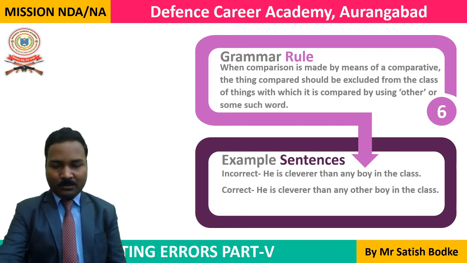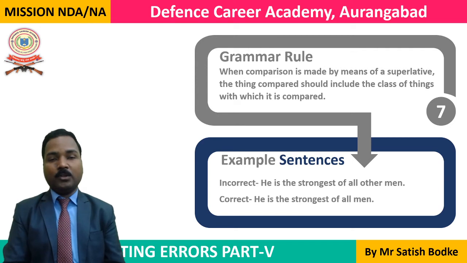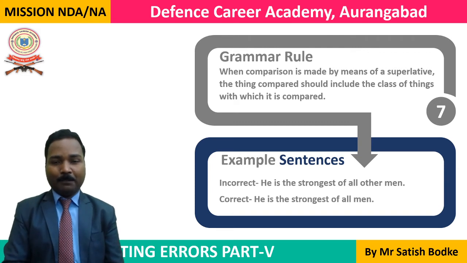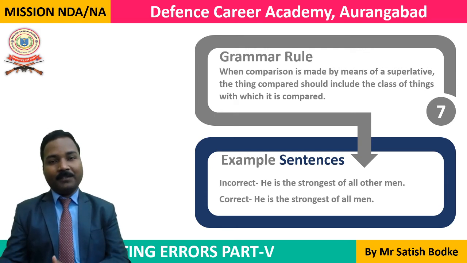Now let's go to rule number 7. In rule number 7, we are talking about the superlative degree. Whenever we are using a superlative degree, we don't use the word other here, as we use in the comparative form, cleverer than any other. Instead of any other, the cleverest of all.